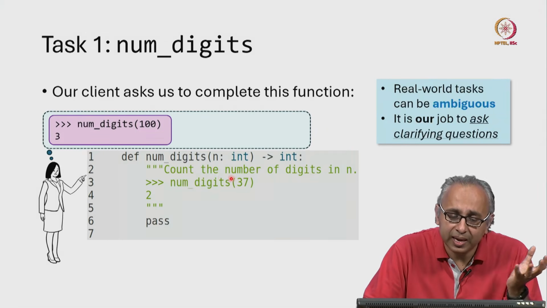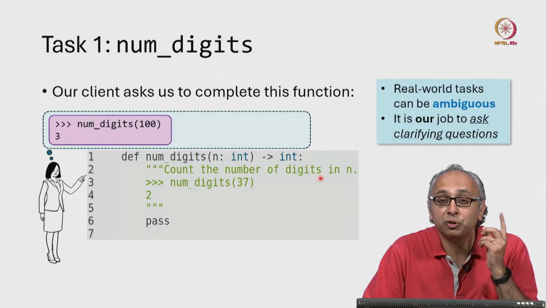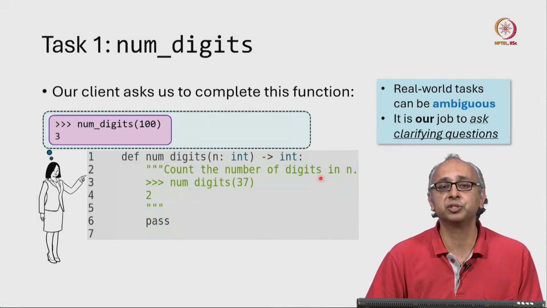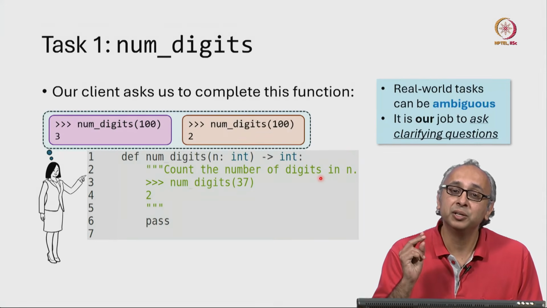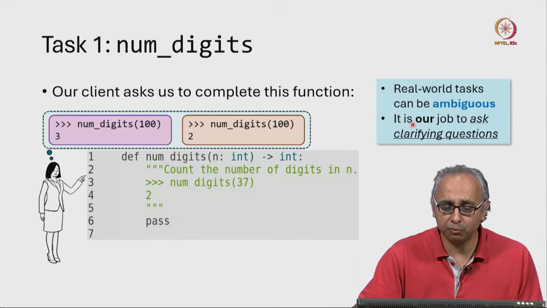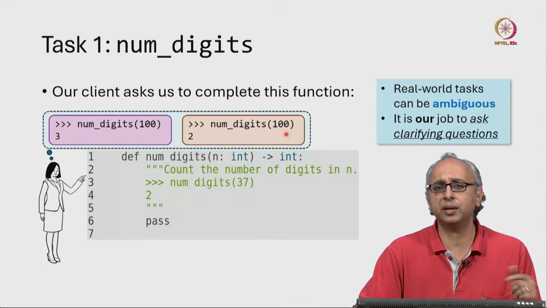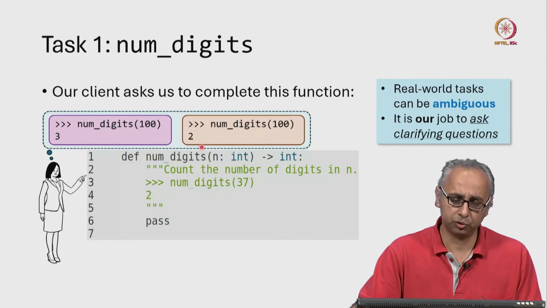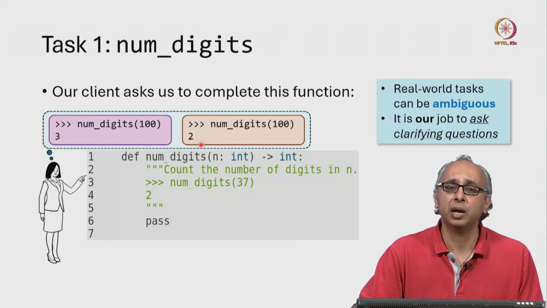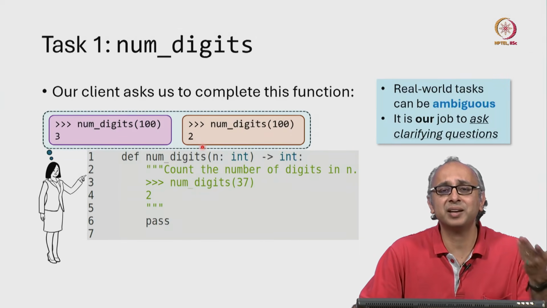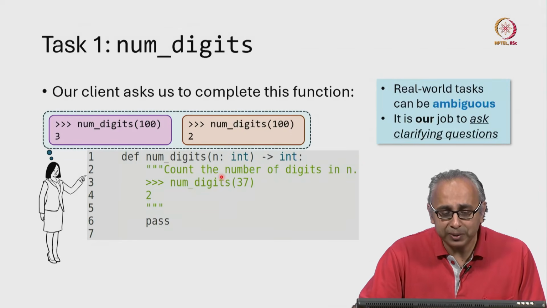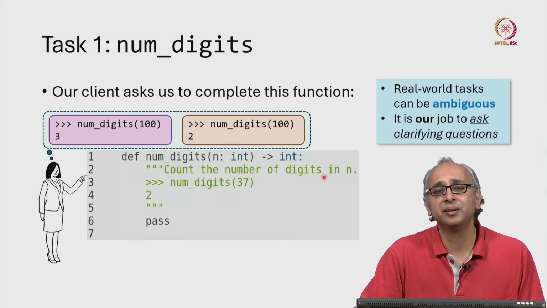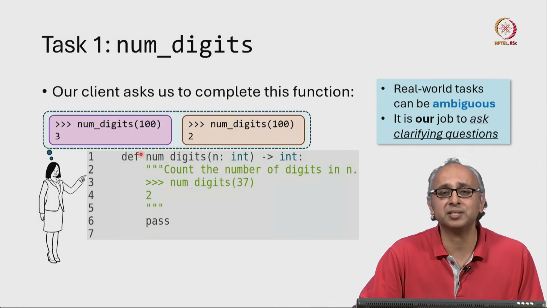But for the same articulation, she could also have been imagining the answer for 100 being 2. Maybe in her mind she's saying, well, a 100 has 2 digits, a 1 and a 0. And so she's expecting the answer 2. Now, which of these ideas is in our client's mind? Simply reading this, we don't know which of these ideas is in our client's mind.